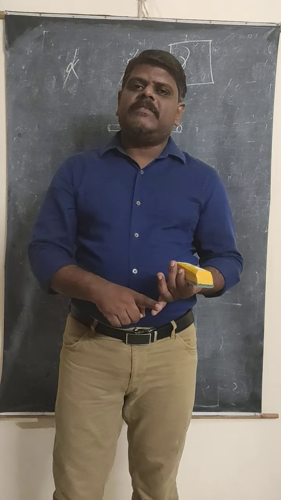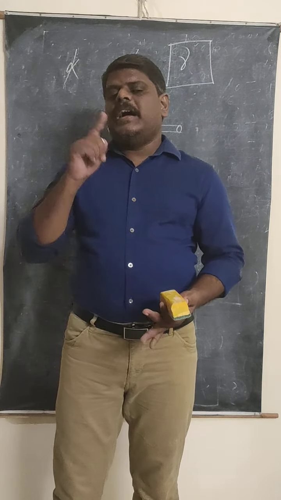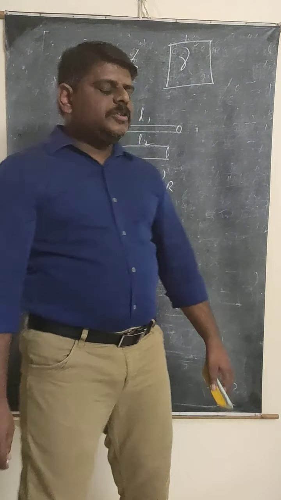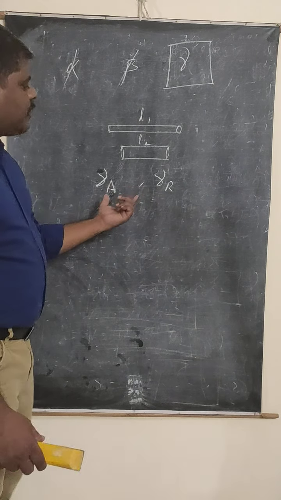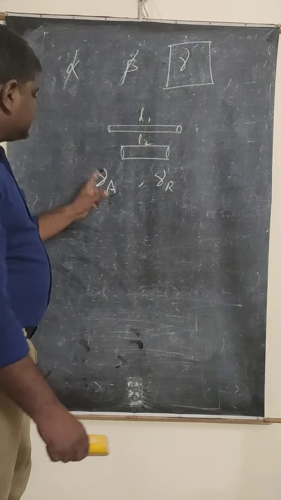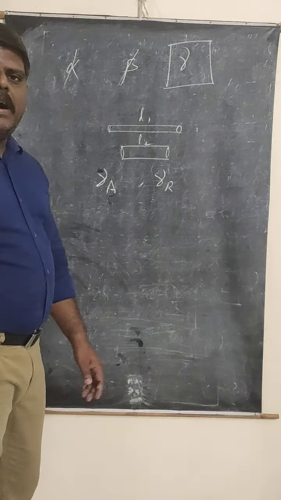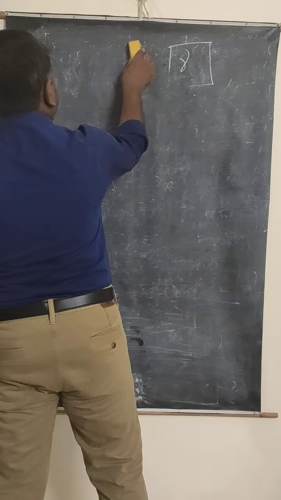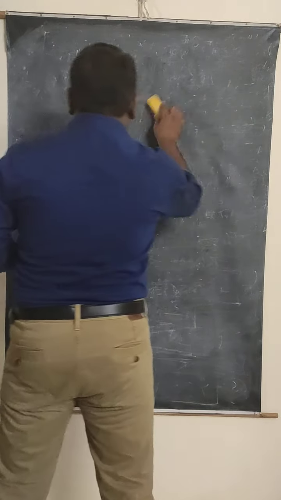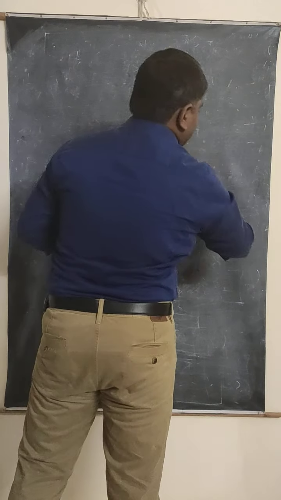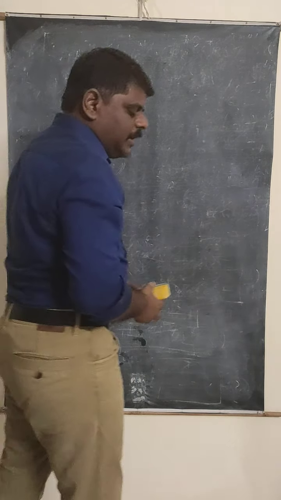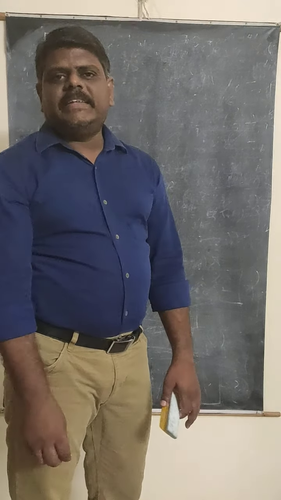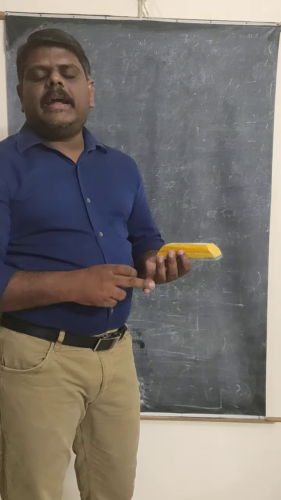One type of expansion depends on the expansion of the liquid, and another type depends on the expansion of the container. Due to this, liquids have two types of coefficients. One is gamma A and another one is gamma R. Now, the formulas of gamma R and gamma A remain the same because both represent volume expansion. Before that, let us see how we can identify gamma R and gamma A.